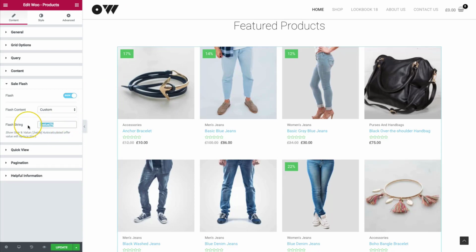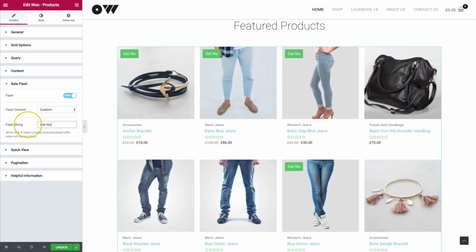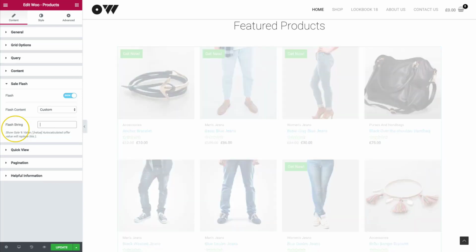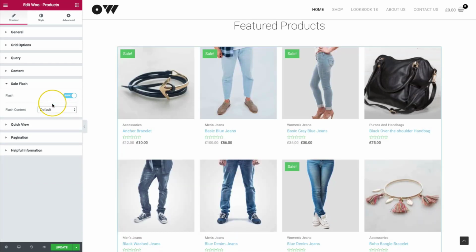But you can change this to be whatever you want it to be. It doesn't have to be the value, it doesn't have to be the word sale. It could be get now. So there's a lot of different things that you can change here. So for example, if you're translating WooCommerce and for some reason you can't get that part translated, you can always do that. You can always put different things if you're going to be buy now. You can do things like this. So there's a lot of different options for the sale flash.